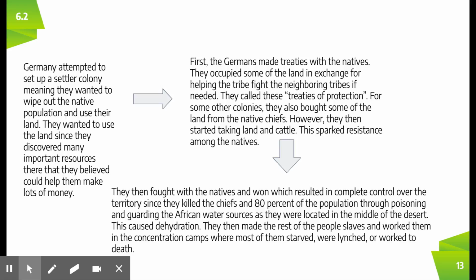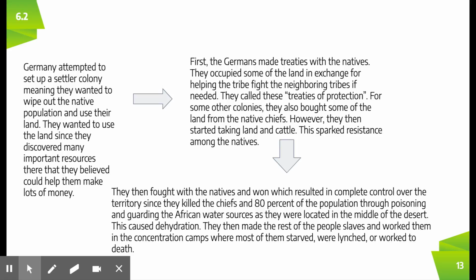And so the Germans attempted to set up settler colonies wherever they went, meaning they wanted to wipe out the native population and use their land. This was because they discovered many important resources they believed could help them make lots of money. And so the Germans pretended to be friends with the natives.